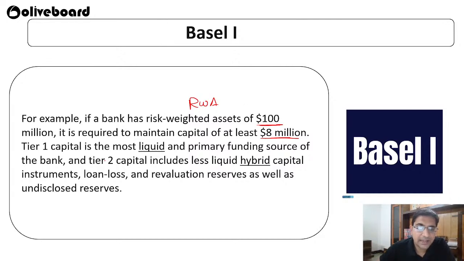Tier 1 capital is the most liquid and the primary funding source of the bank, and tier 2 includes less liquid hybrid capital instruments, loan loss and revaluation reserves, as well as undisclosed reserves. So if you have risk weighted assets of $100 million, meaning up to 100 million in loans provided, you should have at least $8 million as tier 1 plus tier 2 capital, so that if any risk happens, whether capital risk, market risk or operational risk, you are able to easily absorb that kind of loss. That is what happened in Basel 1.